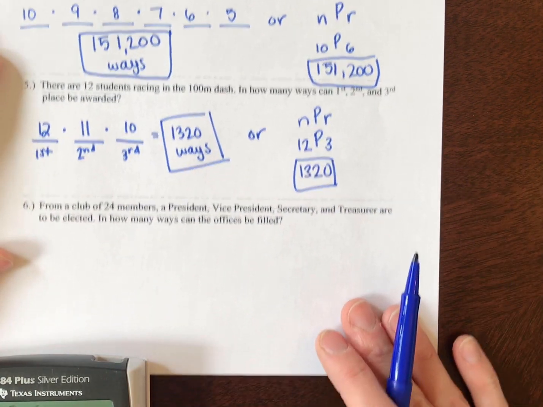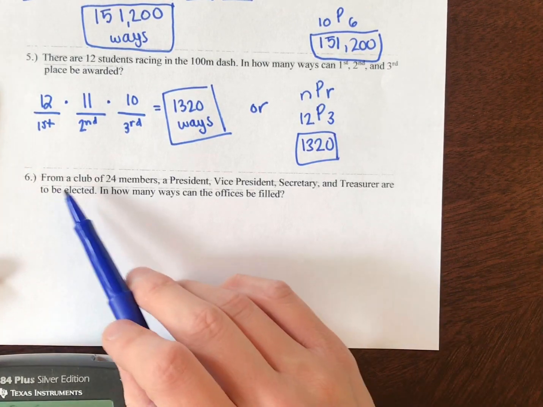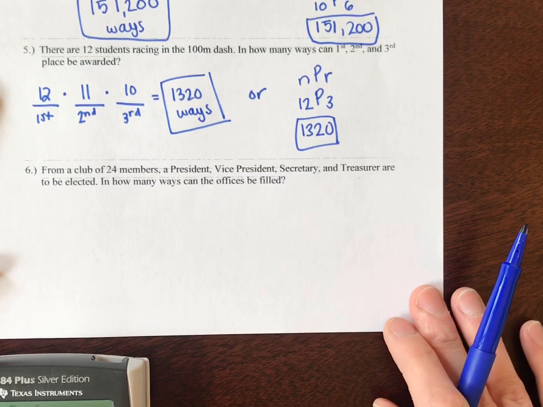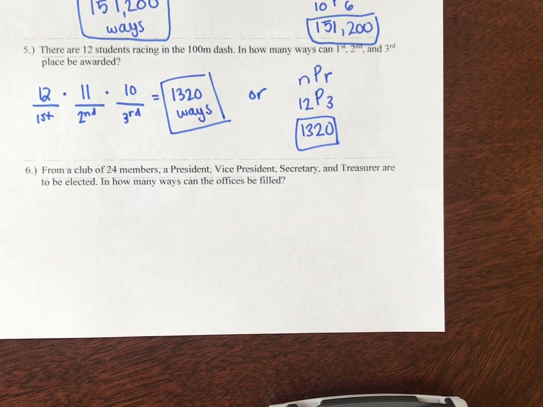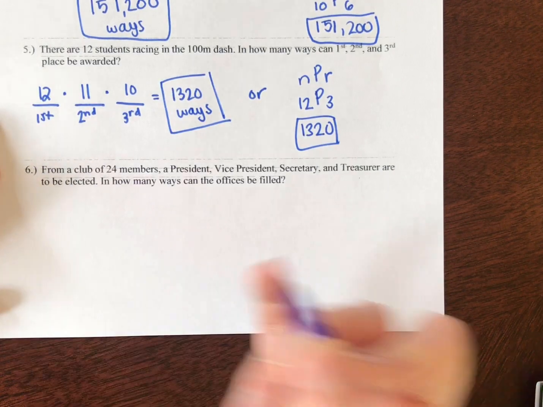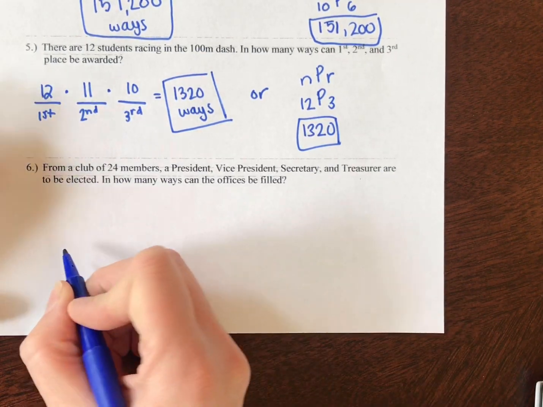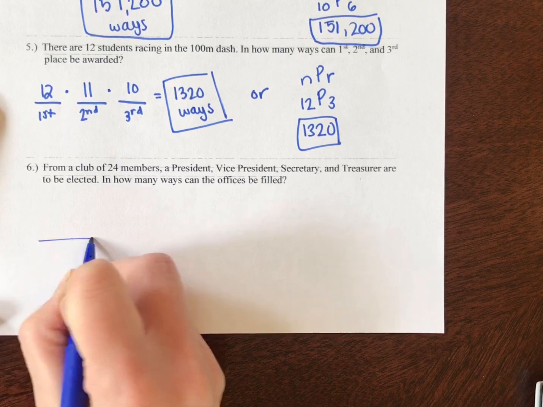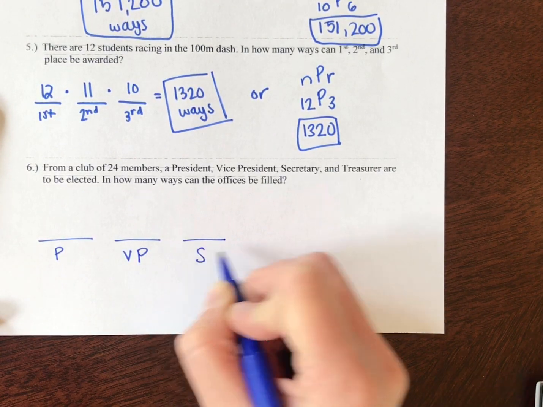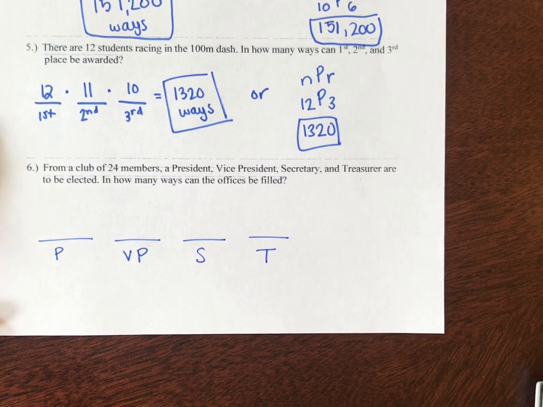All right. Last example. From a club of 24 members, a president, vice president, secretary, and treasurer are being elected. In how many ways can we fill these offices? So again, I like to do the spaces because I like visualizing everything. I have a president, I have a vice president, I have a secretary, and I have a treasurer.